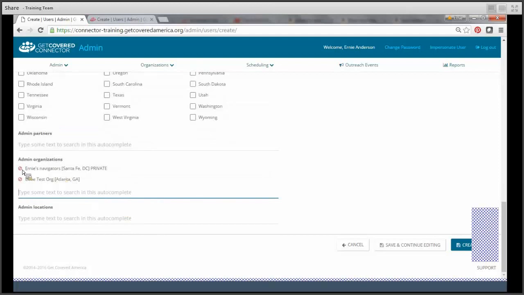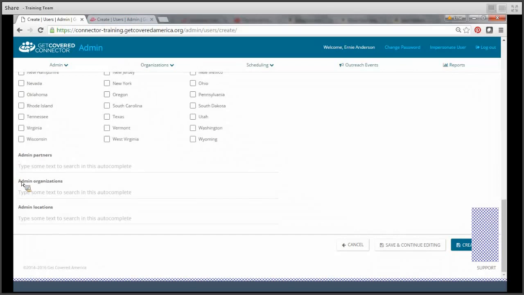Once again, doing this allows you to narrow down even further and say that this user, maybe they shouldn't have access to everything under the partner, but they're working at a specific organization. Therefore, they can have access and see the data associated with those specific organizations. We'll unclick those as we go forward.